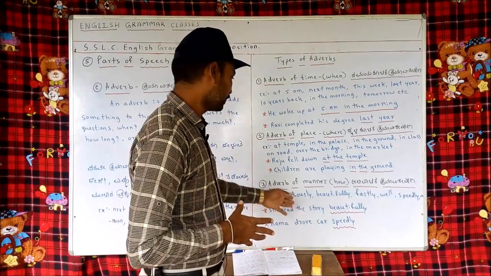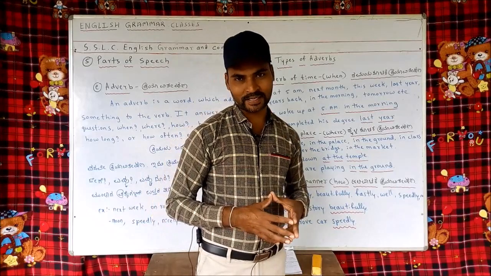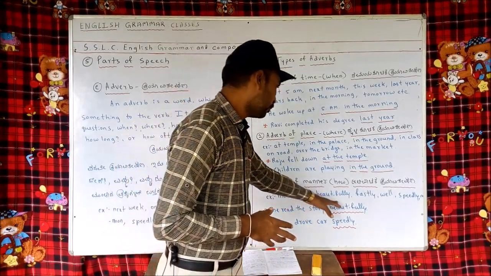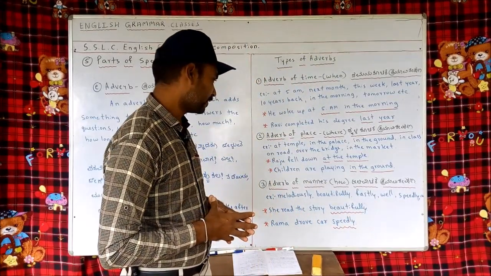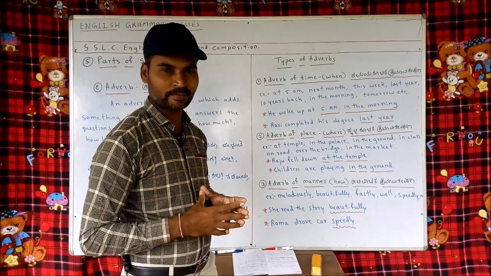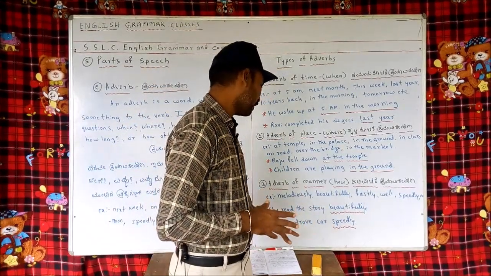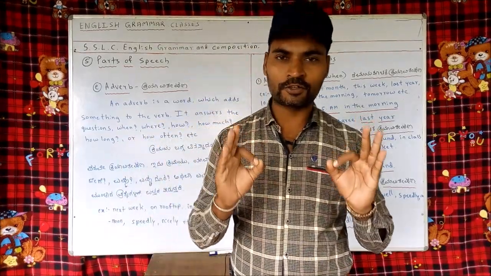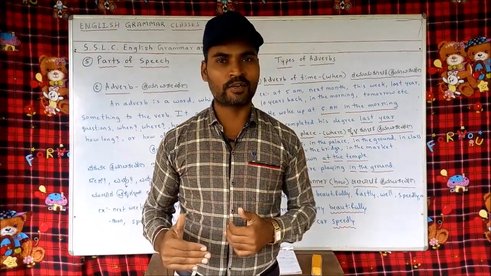Now let's look at the adverb of manner: how the action takes place. Examples: melodiously, beautifully, fastly, well, speedily. These are all examples, and there are many other thousands of examples. She read the story beautifully. Rama drove the car speedily. Here, if you put the question how to the sentence, then whatever word you get is the adverb of manner.